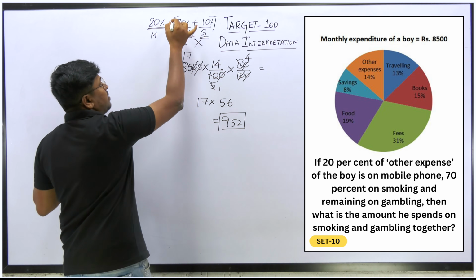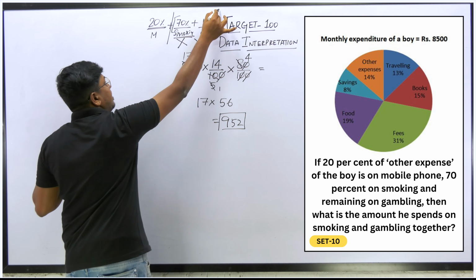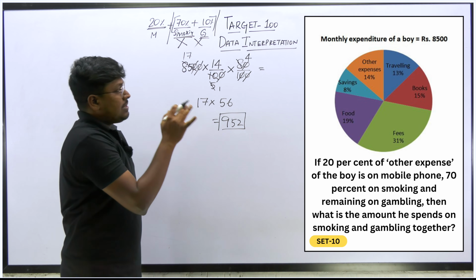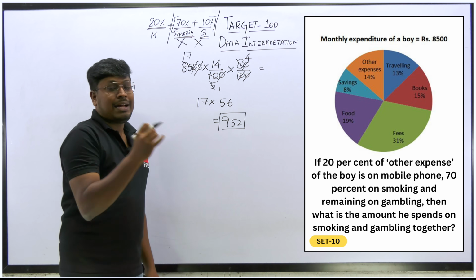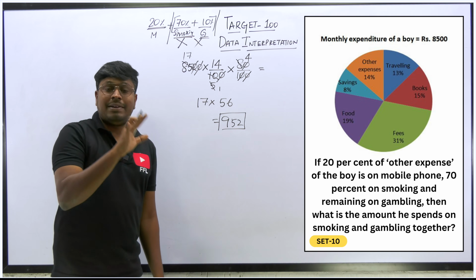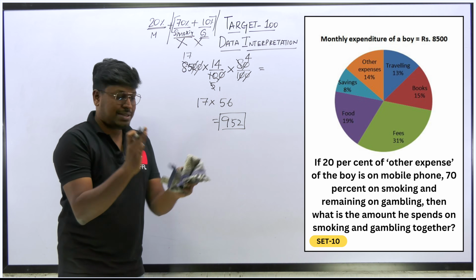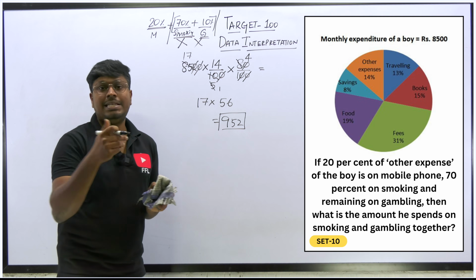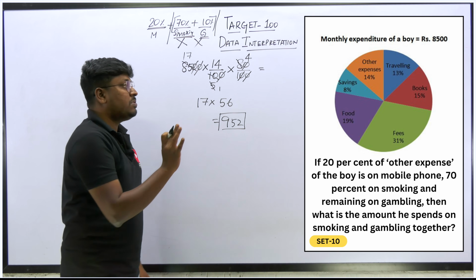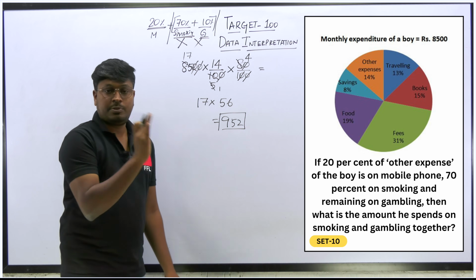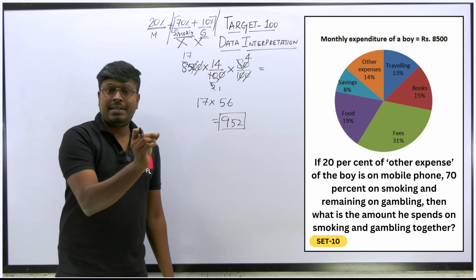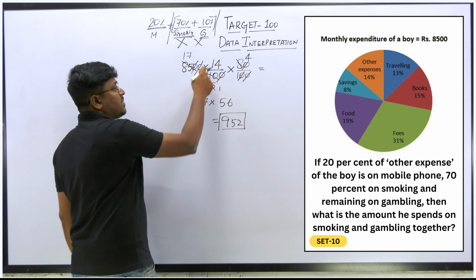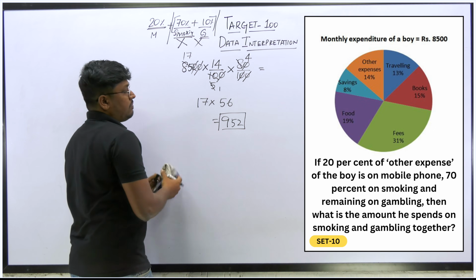So that's it, friends. This is the most important area, right? Many students will make mistakes solving this part. Why? Because they say 20% of other expense is on mobile, so 70% will be on smoking. So 70 plus 20 will be 90. So still 10 more percent remains. That 10 more percent he spends on gambling. Our target is to find the total amount he spends on smoking and gambling. So 70 plus 10 will be 80. So that's what I find. What is 80% of other expense? Which is 952, right?